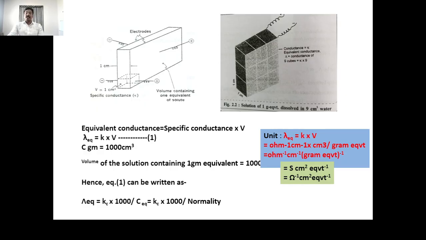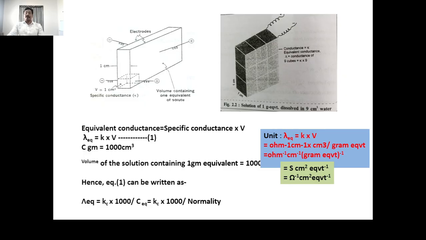Suppose a 1 centimeter cube of the solution contains 1 gram equivalent of the electrolyte. The conductance of the solution will then be its specific conductance.